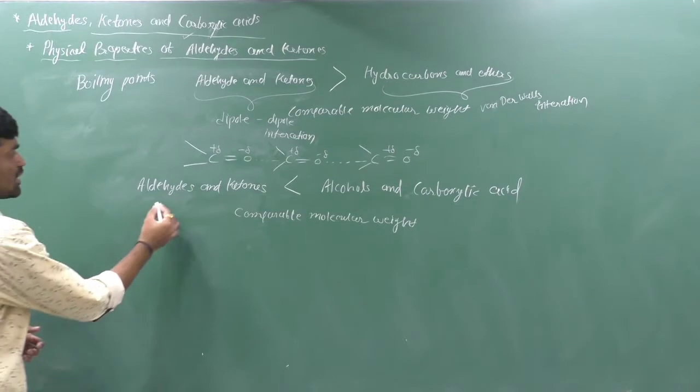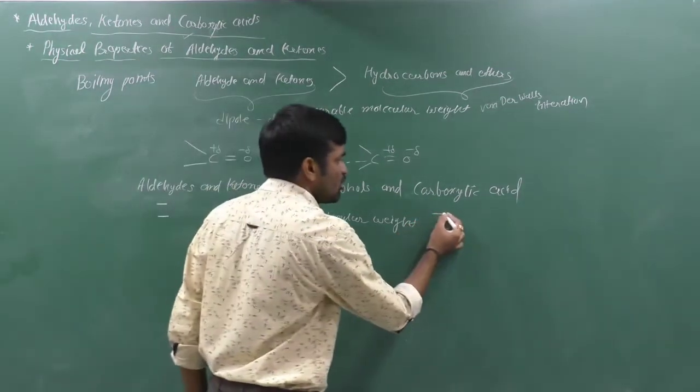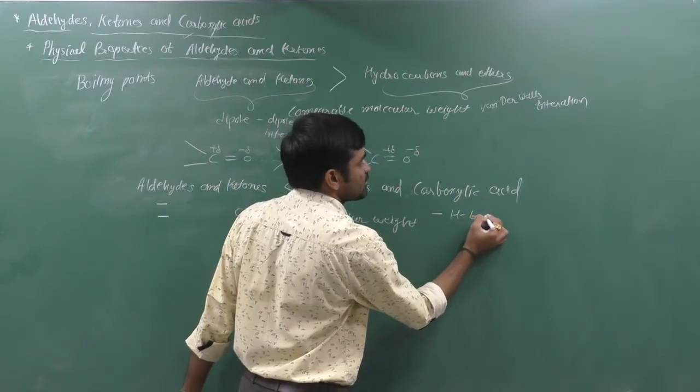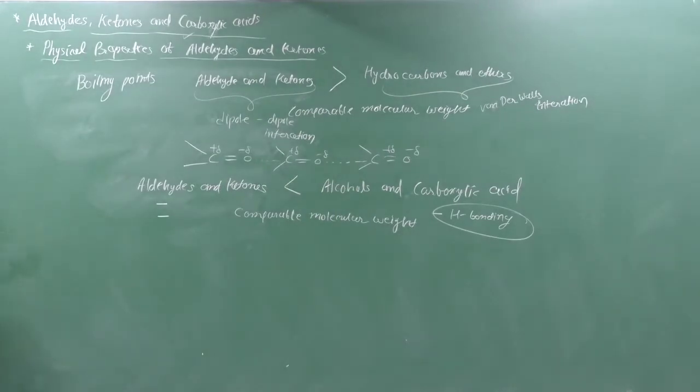Why? Because they have van der Waals and dipole-dipole interaction, but they also have strong hydrogen bonding. Due to the hydrogen bonding, they have higher boiling points than aldehydes and ketones.